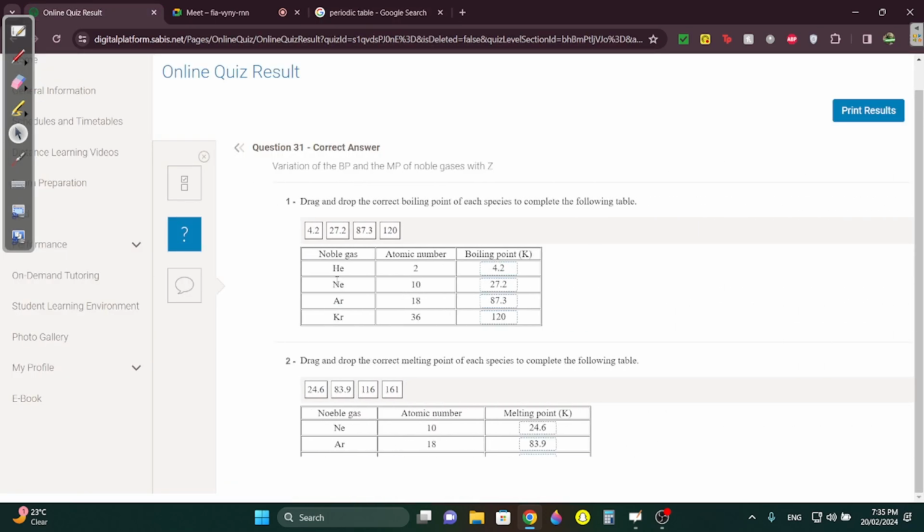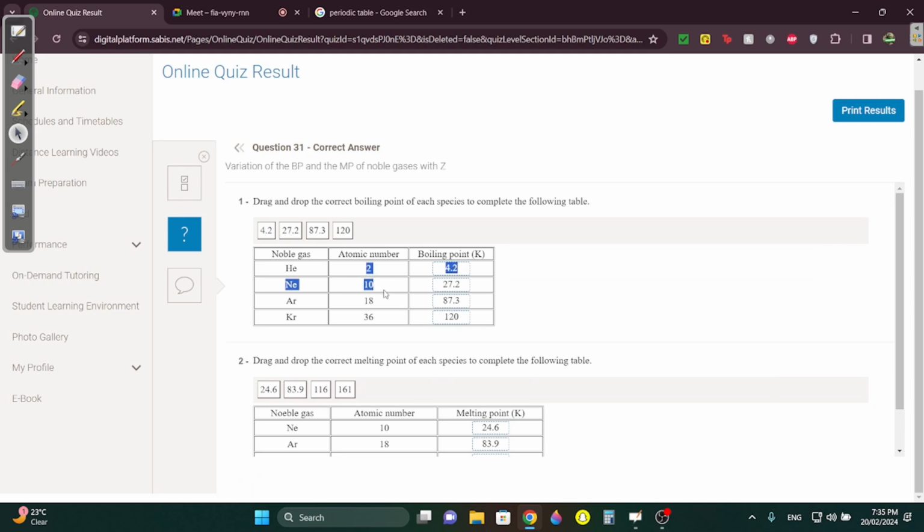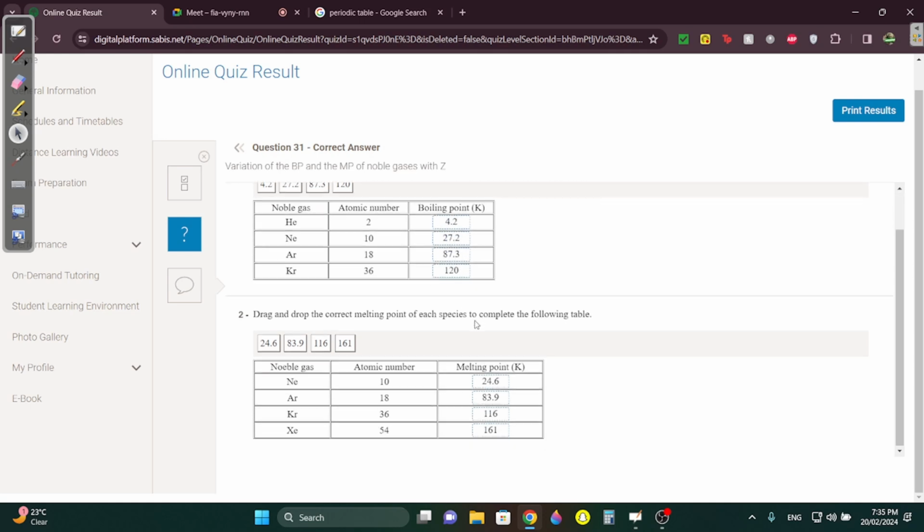Question 31. Okay. Just know, as atomic number increases, boiling point increases. So it's going from smallest to highest, it goes up, and again smallest to highest. Here again smallest to highest.